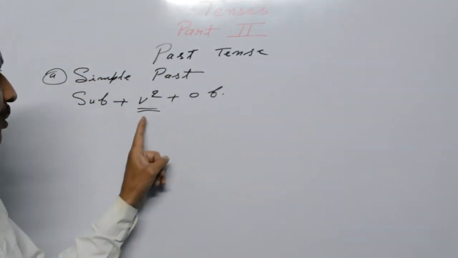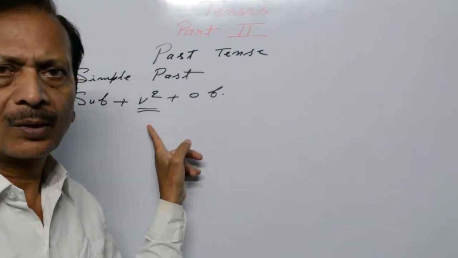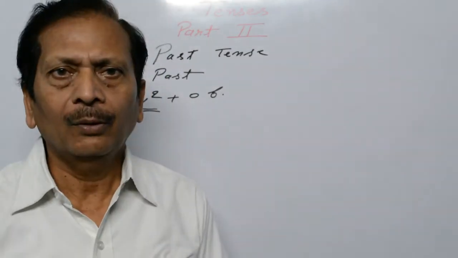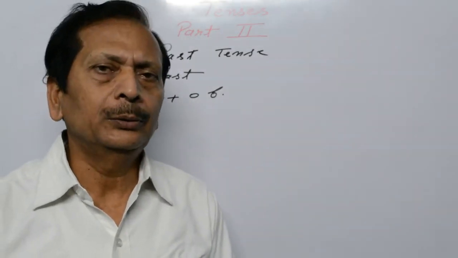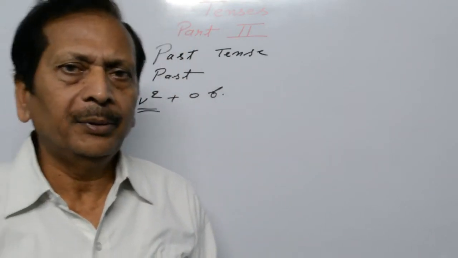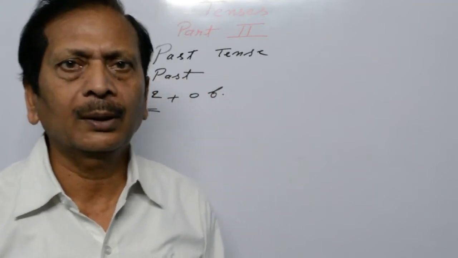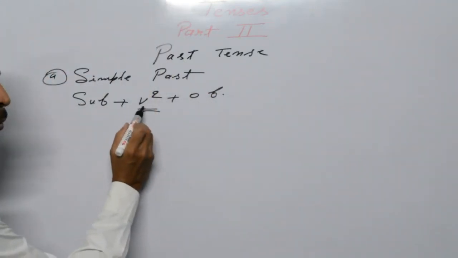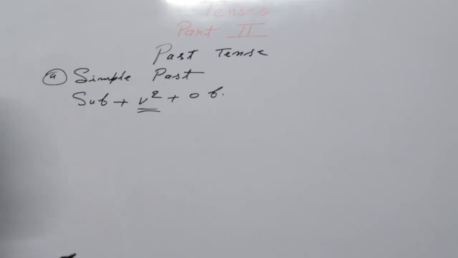For simple past, I also told you in the last video, verbs should be prepared earlier when you are going to read tense, with spelling: V1, V2, V3, V4, V5, all things you have to complete first. So the second form of verb only you have to use for simple past.